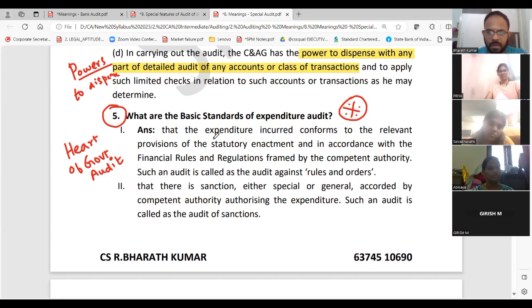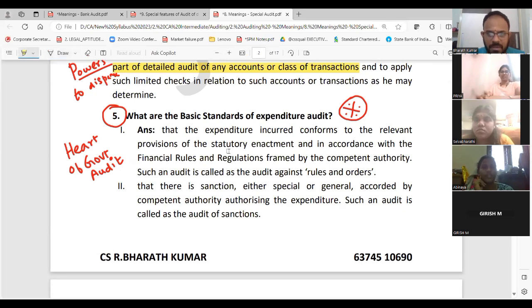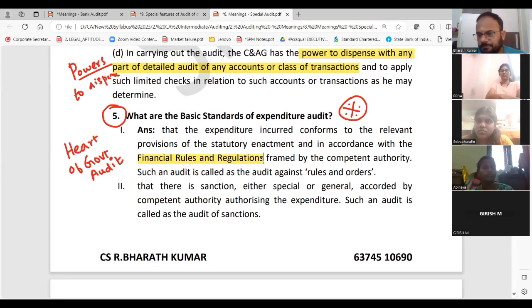Shall we go? What are the basic standards? That the expenditure incurred conforms to the relevant provisions of the statutory enactment and conformity with financial rules and regulations. Guys, who will prepare financial rules and regulations for government? Competent authority, C&AG. They will prepare that because they are doing audit. They know how to bring that financial. Obviously, it will be under the official government gazette. But who will properly take it forward?